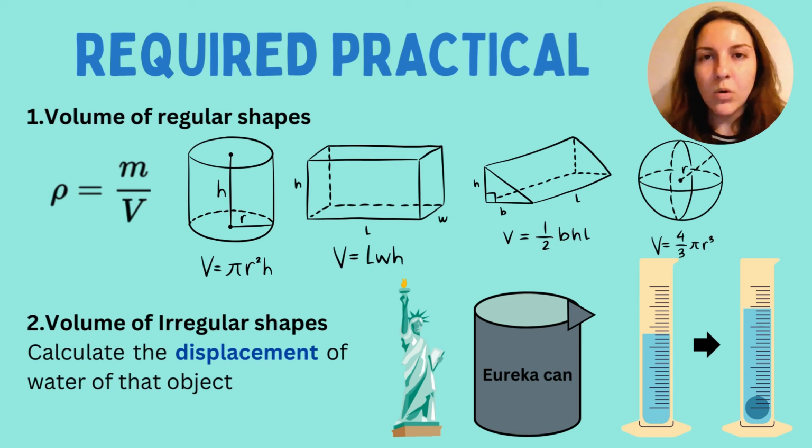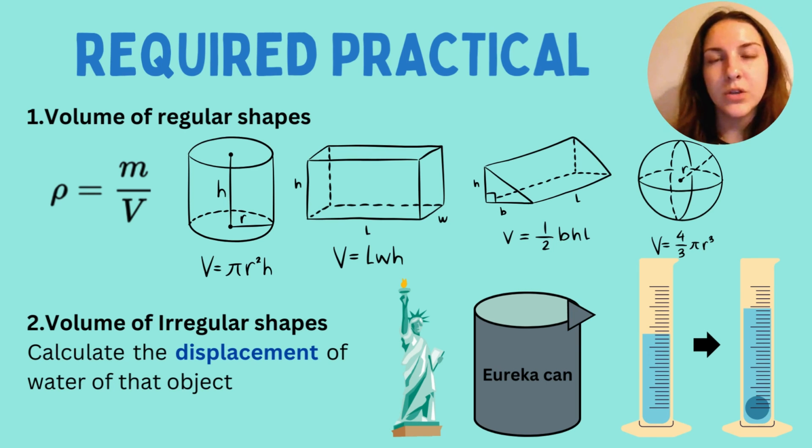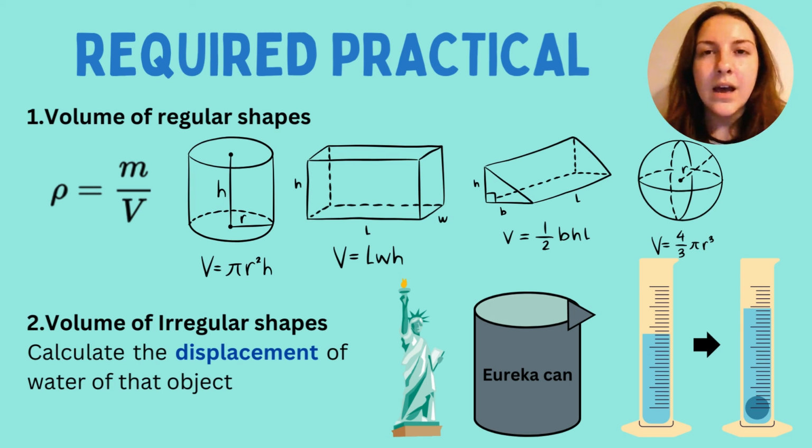So it just depends on what type of object you're using, what type of equipment you'll use. But in both cases, you'll need to use the equation rho, or density, is equal to the mass divided by the volume. Just remember as well, if you are doing some maths in this question, you want to make sure your units match up. So if you are using a top pan balance to measure the mass, you're often going to be using a unit of grams. If the question is asking you to convert into kilograms, you obviously need to do that conversion as well. So just be aware of that when you are answering those questions.